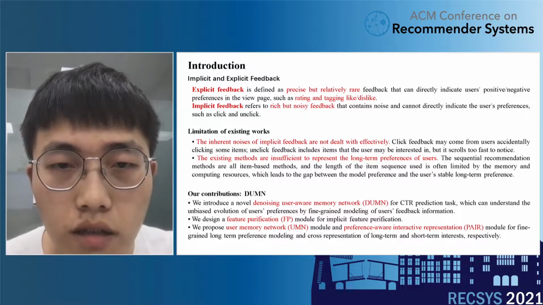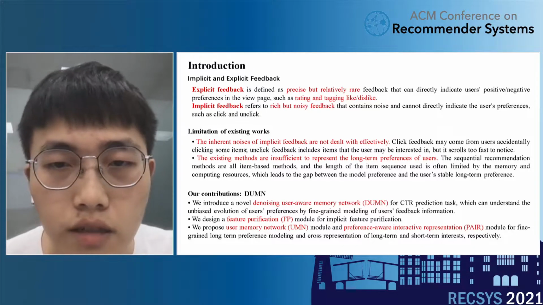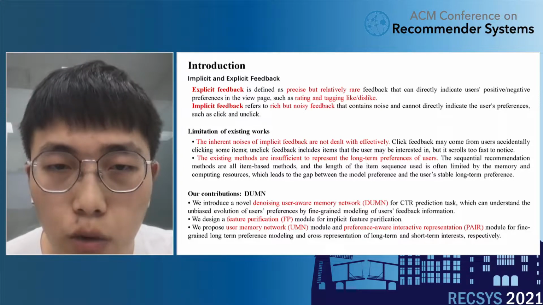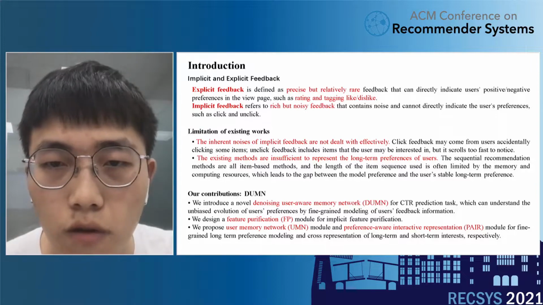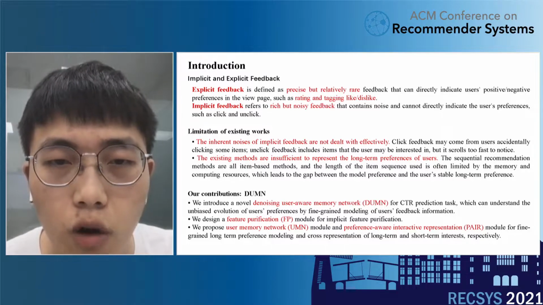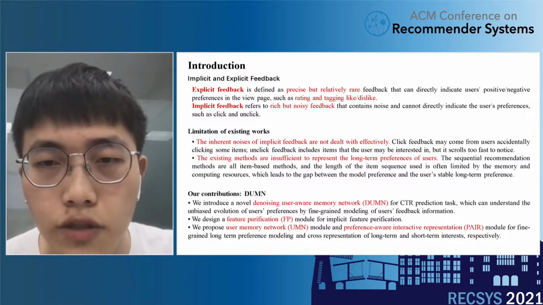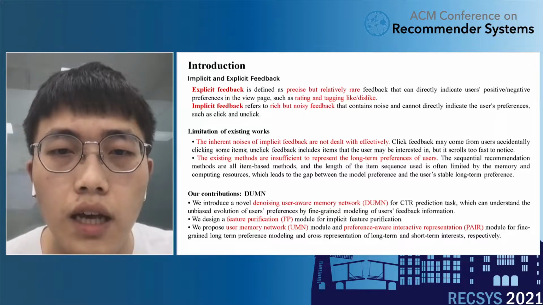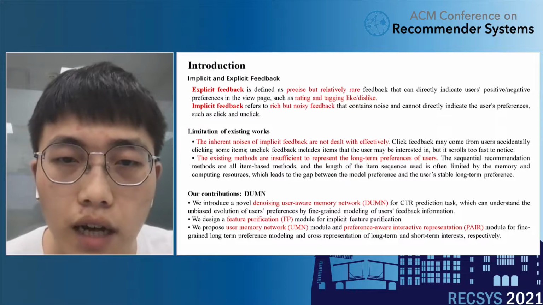Second, the existing methods are insufficient to represent the long-term preference of users. Sequential recommendation methods are all item-based methods, and the length of the item sequence used is often limited by the memory and the computing resources, which leads to the gap between the modeled preference and the user's stable long-term preference. Our contributions are as follows.